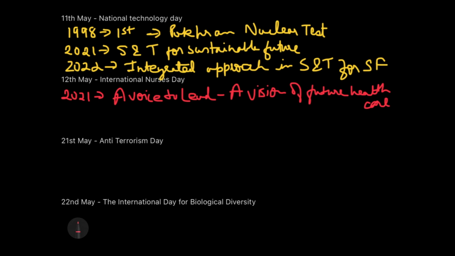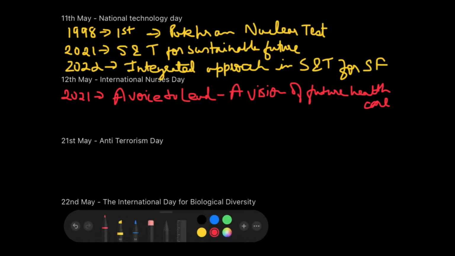Moving next, we would also try to know what exactly we do on this day. So we invest in nursing and respect the rights to secure global health, focusing on the need to protect, support and invest in the nursing profession to strengthen the health system. Generally, whenever we talk about hospitals, we only know about doctors, but nurses are equally important part of the health system. So this day is to celebrate the nurses and their contributions.